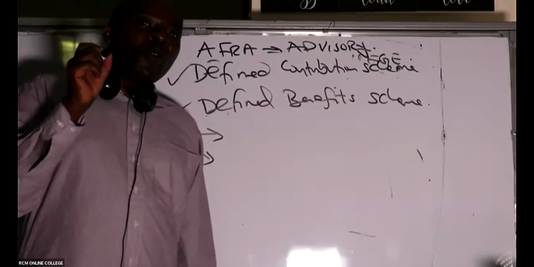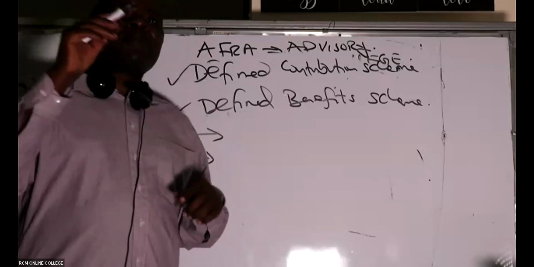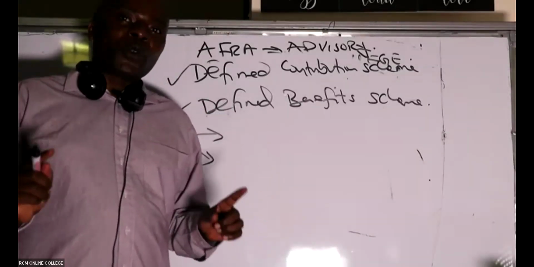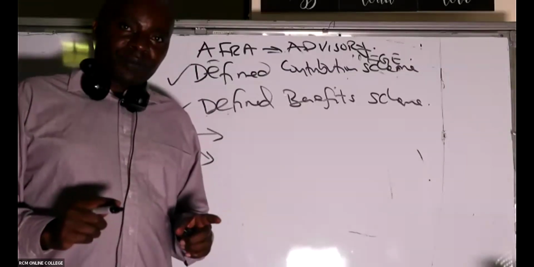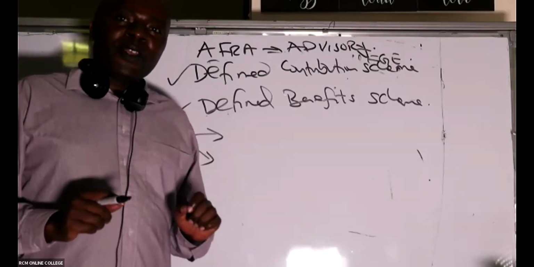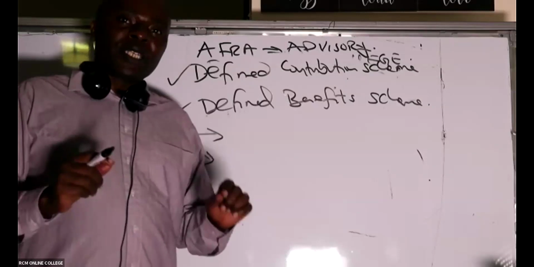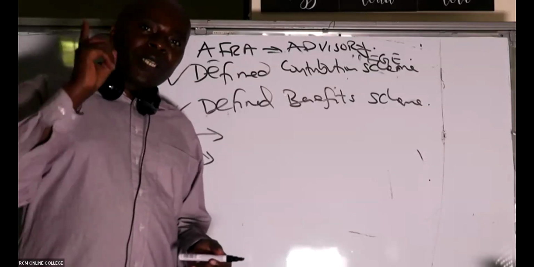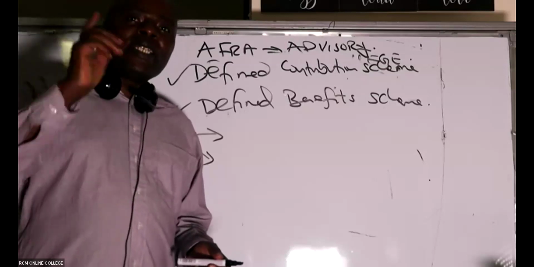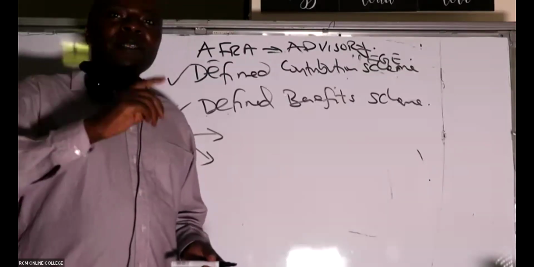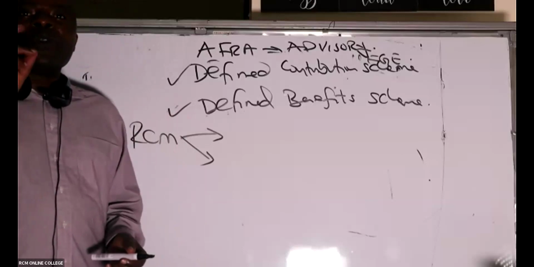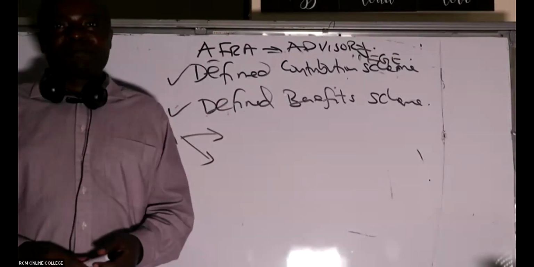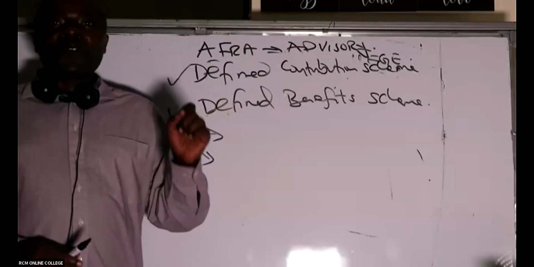These people know that when retired employees out there are living very well, it's a form of marketing for the organization. So from the day you enter this organization, like RCM, we are able to project and say, by the time you retire, we are guaranteeing you 30 million. So we define the benefit you're going to receive.